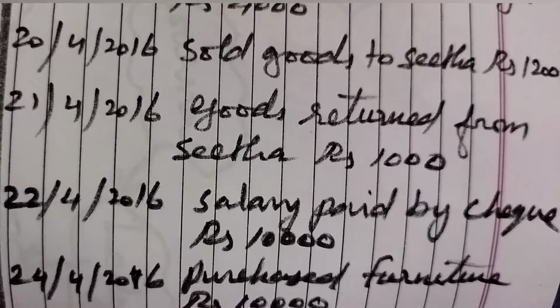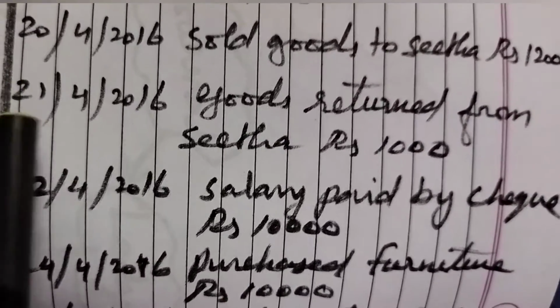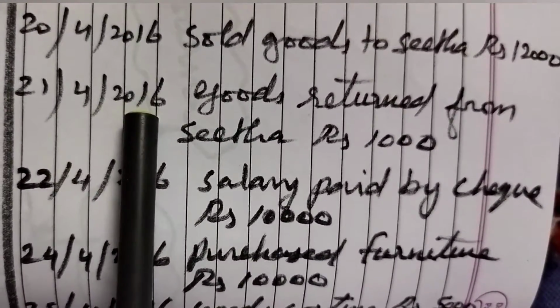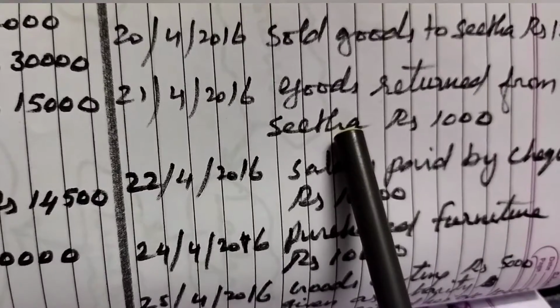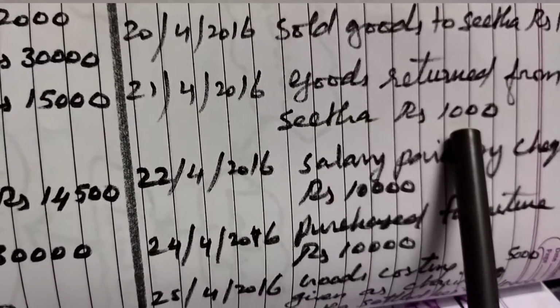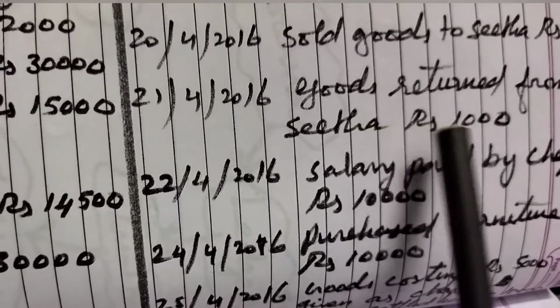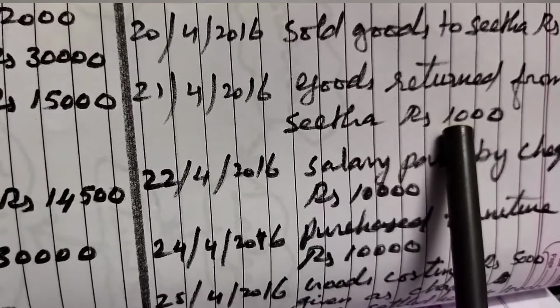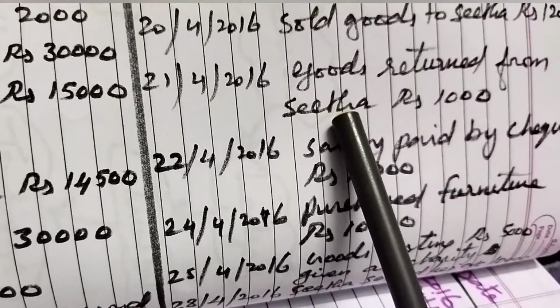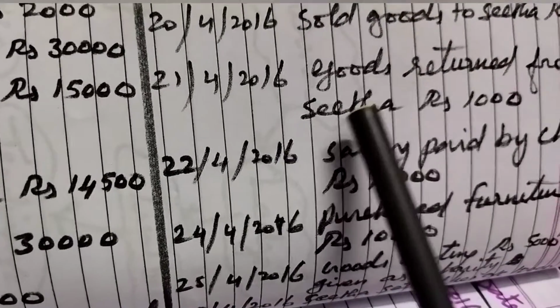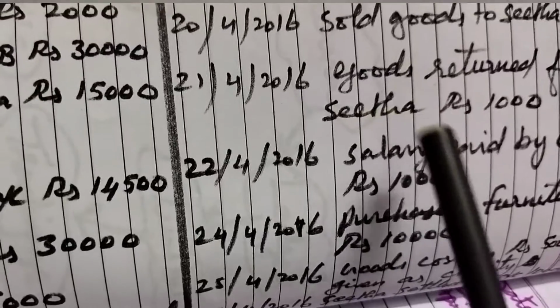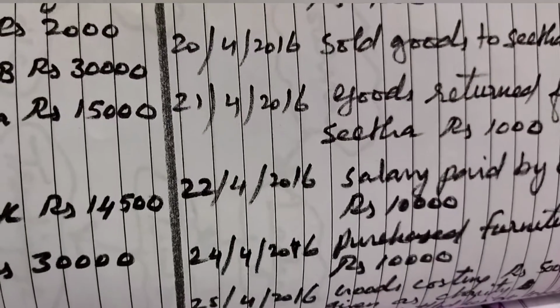See here, 21st April 2016, goods returned from Sita, rupees 1,000. That is damaged goods we are receiving means that are called as sales return or return inwards. So we have to debit the sales return account and credit the Sita account. Now we can write the journal entry.